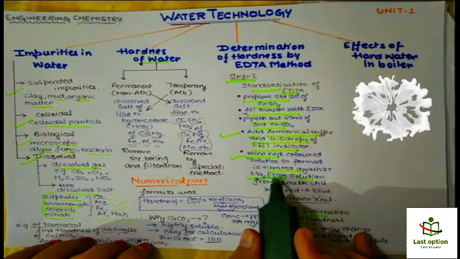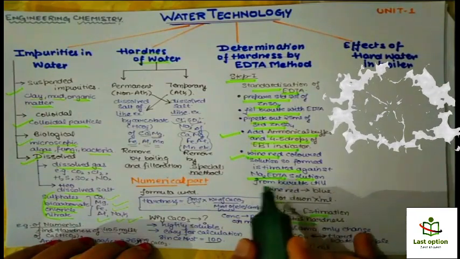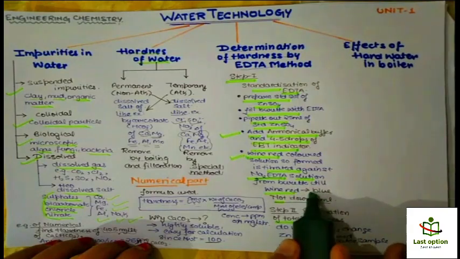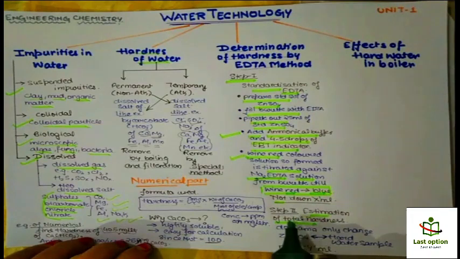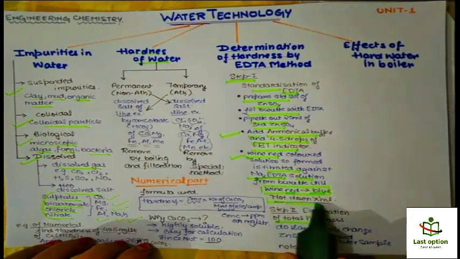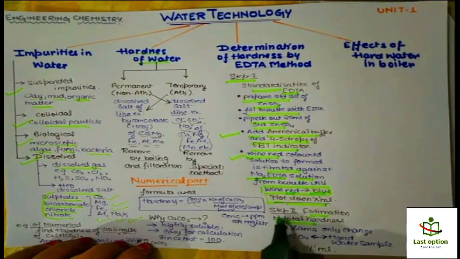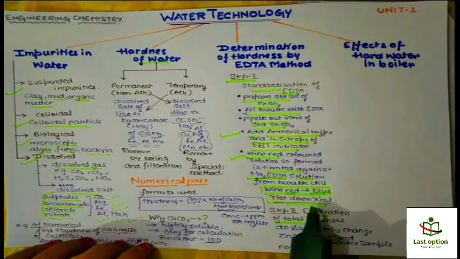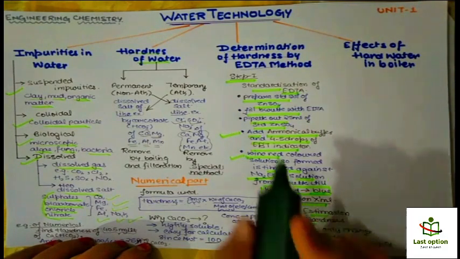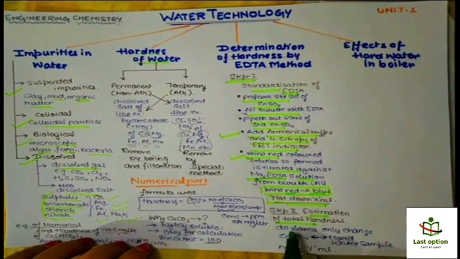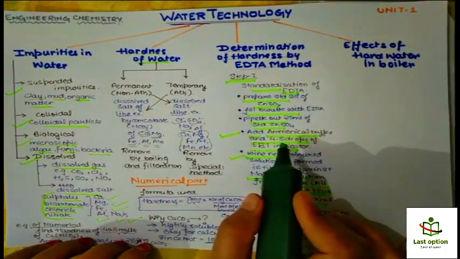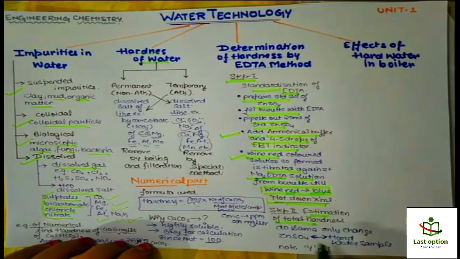Basically we are adding EDTA from the burette till the wine red color changes to blue. So here the color is changing from red to blue, and we have to note down the reading as X ml, and this X ml is the reading of the volume of EDTA that is consumed by this ZnSO4. Then step 2 is estimation of total hardness. In total hardness we have to do similar steps, but what we have to do is replace the ZnSO4 by hard water.